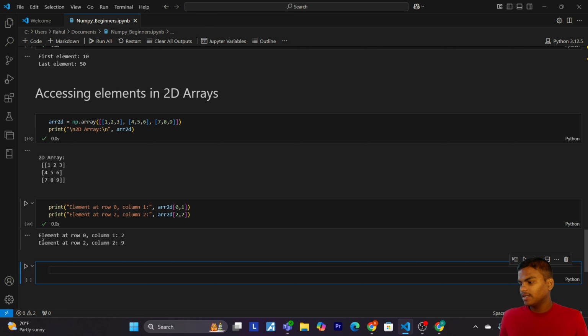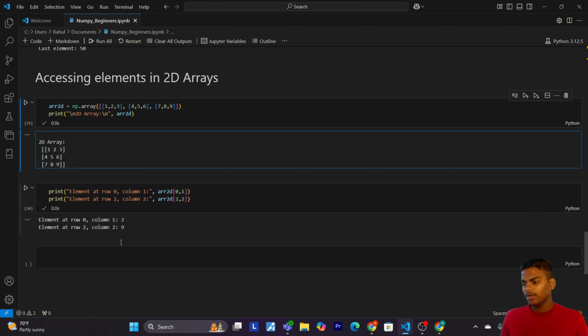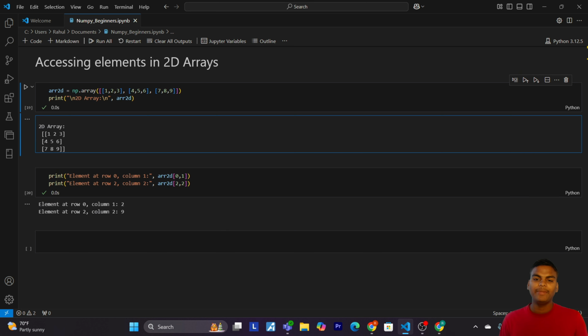So here you can see that the element at row 0 and column 1 is 2, and at row 2, column 2 we got 9. Okay. So now let's understand what happened. Array, inside the brackets we passed 0 comma 1, which retrieves the element in the first row and second column, which is 2, and array 2D with 2 comma 2 retrieves the element in the third row and third column, which is 9.